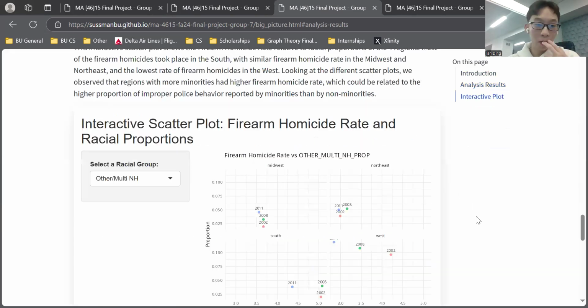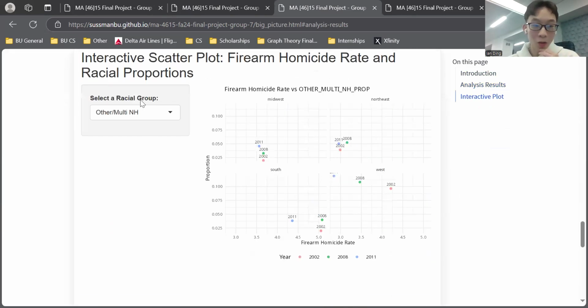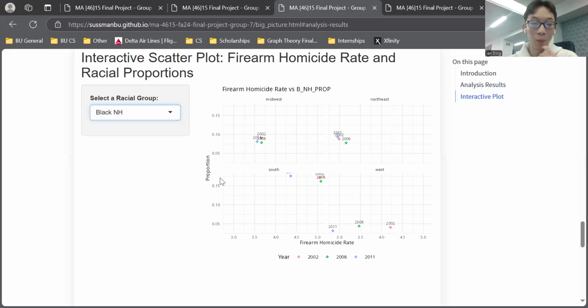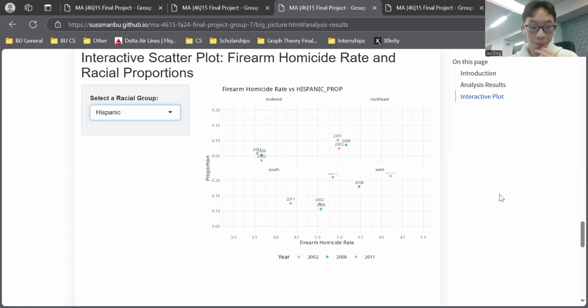And then we also have an interactive scatter plot here, which shows we could select different race groups, and it facets our data by the region and shows data points plotting proportion of each racial group and the respective firearm homicide rate across that region.